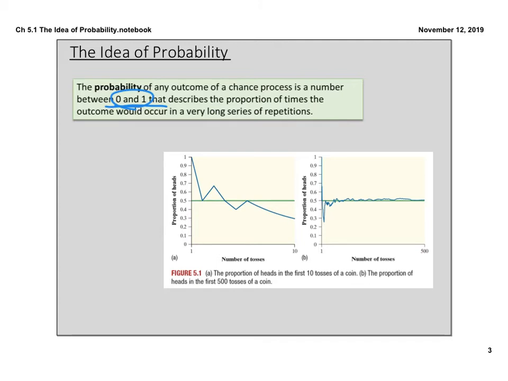You're not going to see that so much in AP Stats, but you can think of it in terms of percent: 50% of the time when I flip a coin, I'm going to get heads. Now we know that it may not actually be 50% of the time. I may end up with a probability overall in my lifetime of flipping coins that's a little bit different from 50%. But we know that the more times we flip the coin, the closer we're going to get to that true 50% mark, just like these 500 trials here.